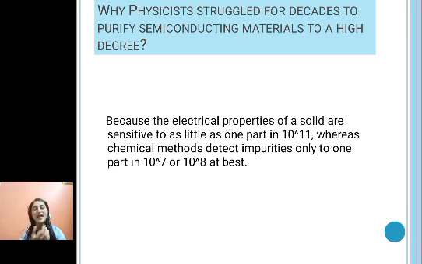Now, the chemical methods which were used earlier to detect impurity in a solid were able to detect impurities only at 1 part in 10 raised to 7 or 10 raised to 8 at best. That is how physicists struggled for decades to purify semiconducting materials to a very high degree.